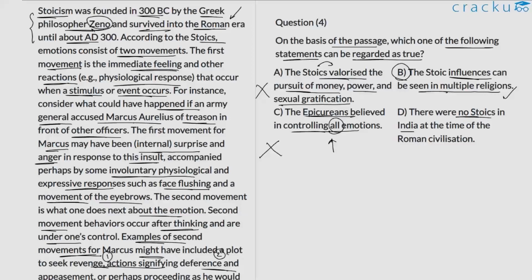There were no Stoics in India at the time of Roman civilization. Again, a claim that we cannot substantiate from the information available to us. So we can reject option D. We notice that B is the only statement that can be regarded as true based on the discussion that we have observed so far. So option B here is the correct answer.